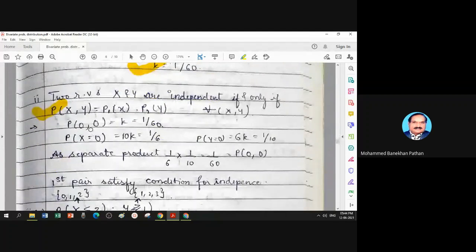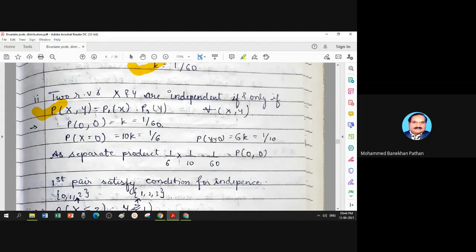So P(0,0) is k, that is 1 by 60. Probability x equal to 0, because the first value for x, is a total in front of x equal to 0, 10 times k. k is 1 by 60, answer is 1 by 6.